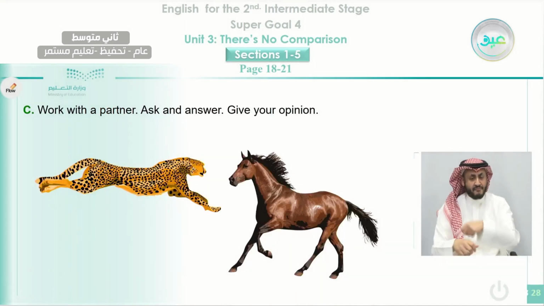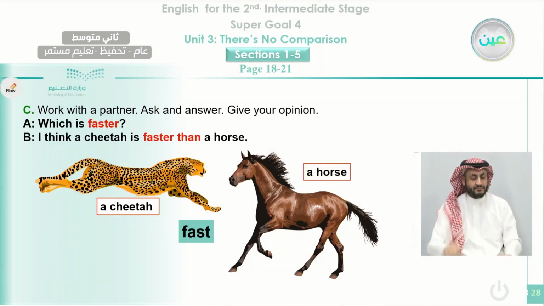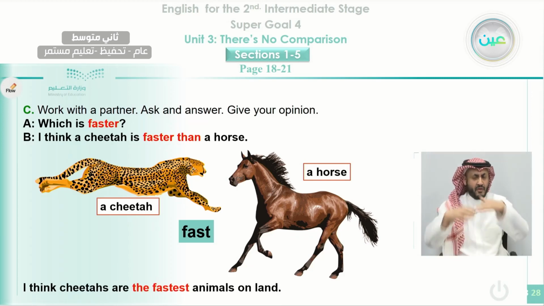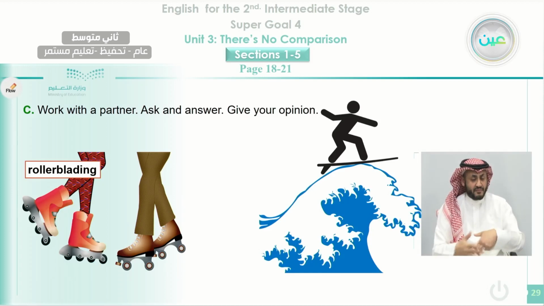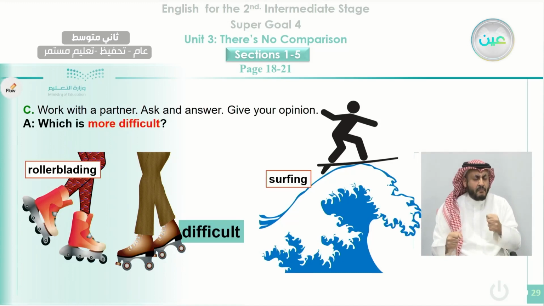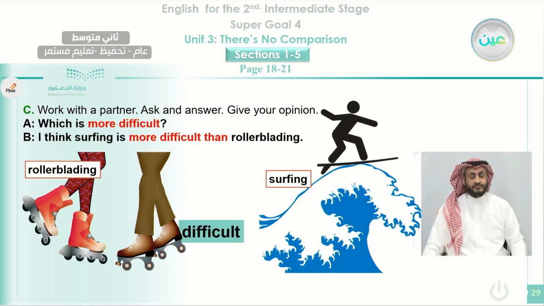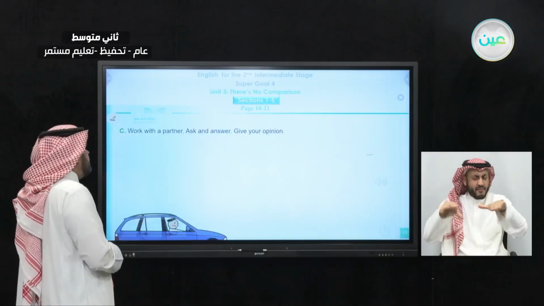And here we talk about a cheetah and a horse. What is the adjective? Fast. So we can say here, I think a cheetah is faster than a horse. You can say the superlative: cheetahs are the fastest animals on land. And here we talk about two sports. The one is rollerblading, and the other one is surfing, with the adjective difficult. What can we say? We say, which is more difficult? We can say, I think surfing is more difficult than rollerblading. I think surfing is the most difficult extreme sport. Among all other sports, it is the most difficult.